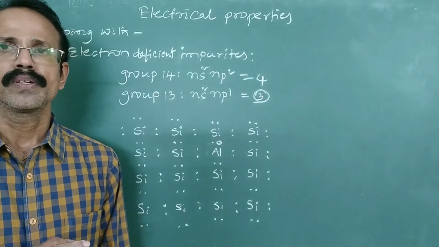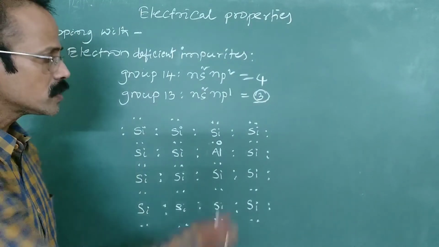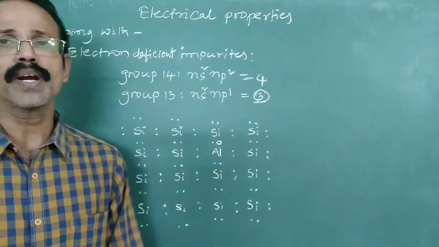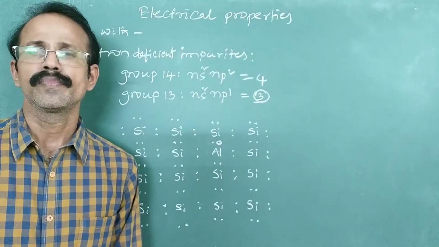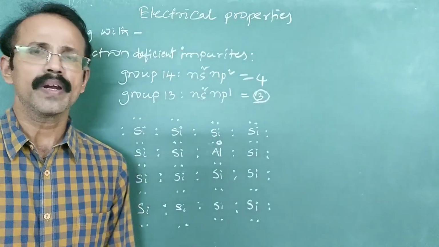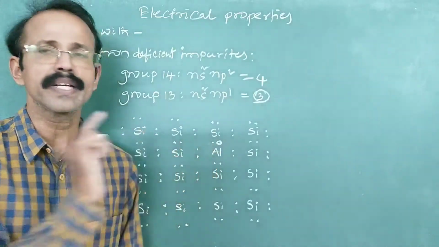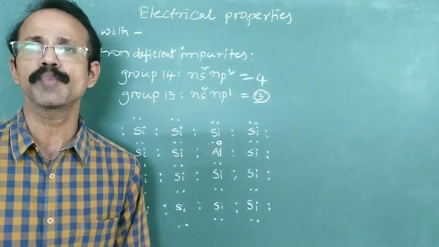Now this hole is equivalent to a positive charge. There is electron deficiency, and if you consider the electron as negative charge, the hole can be considered as a positive charge.